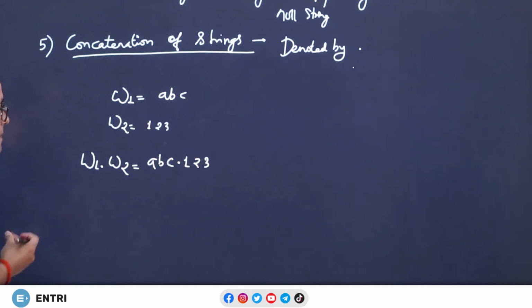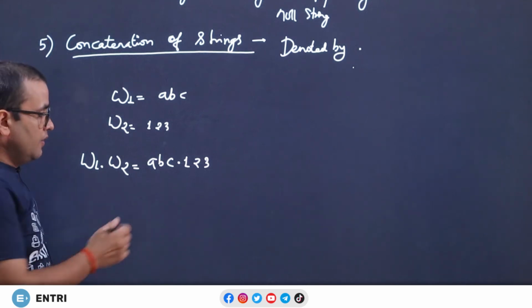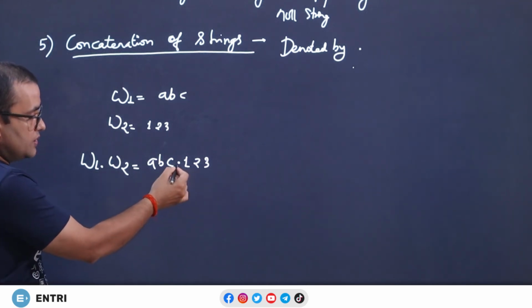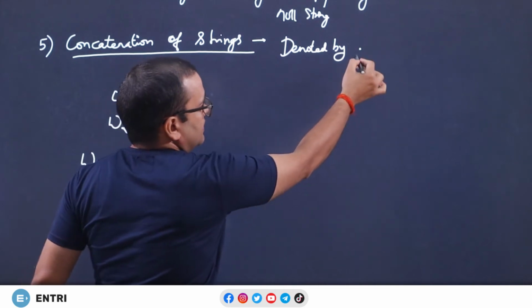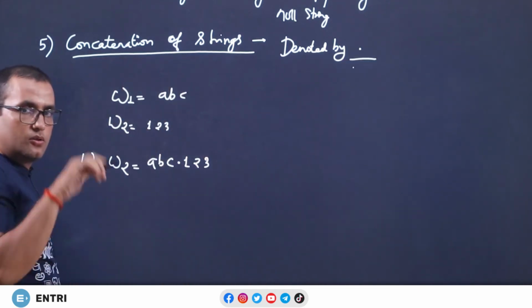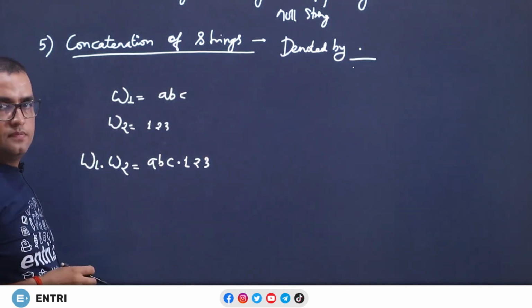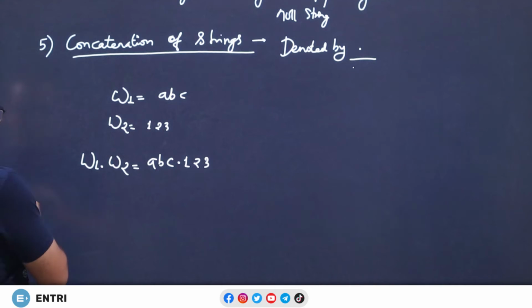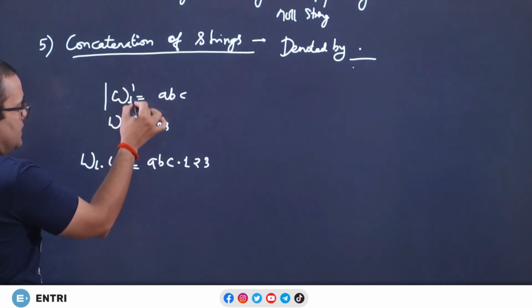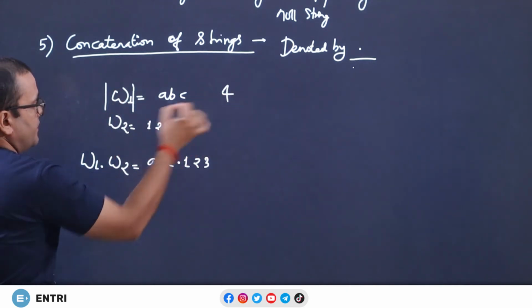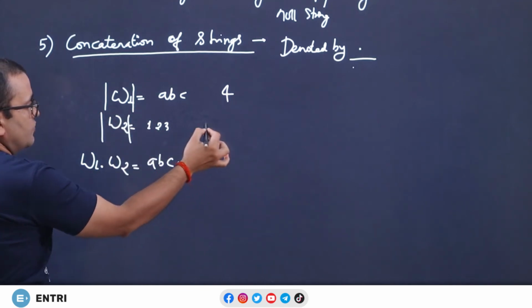So, this is a sign of concatenation, but we do not usually use the dot sign while we do concatenation. The sign of concatenation is the dot, but we do not use it. Why? The length of omega 1 is 4, the length of omega 2 is 3.